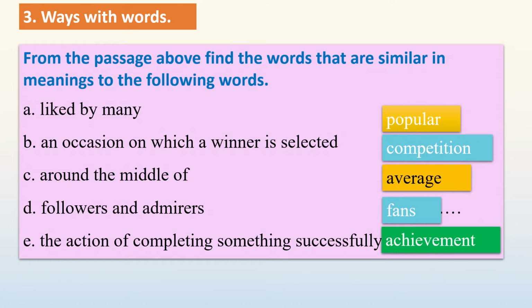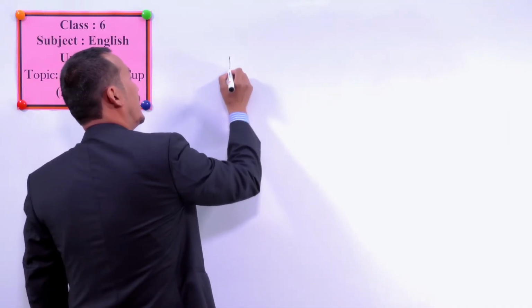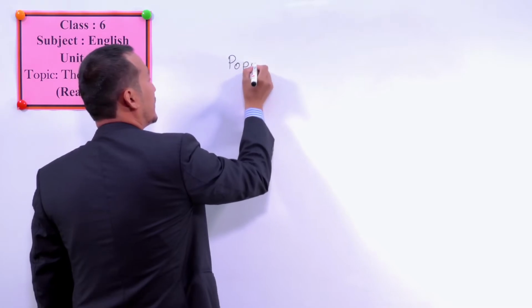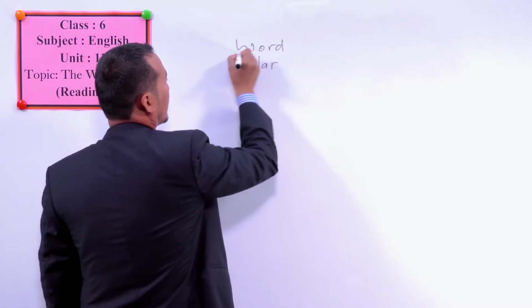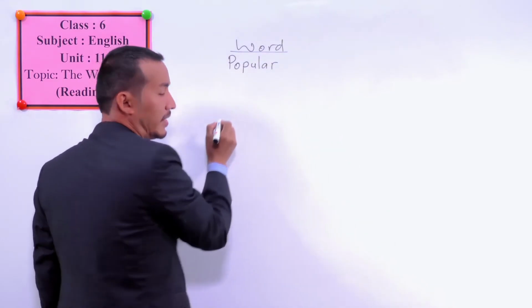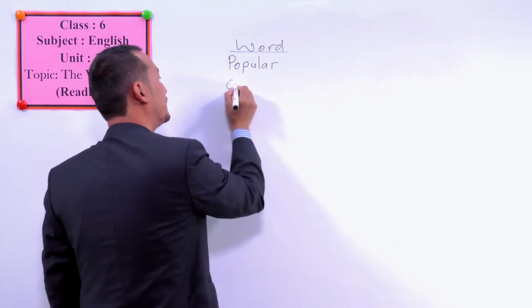Okay, students, now are you clear about these meanings? I'll help you to use these words in your own language here. Okay, the words that we have learned are popular. These are the words that we learned. Another one is competition.